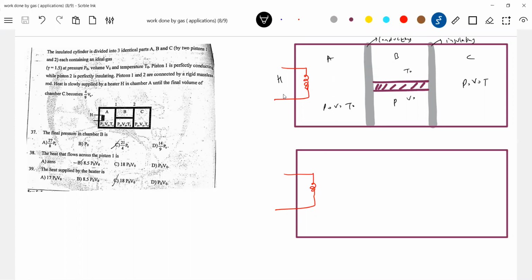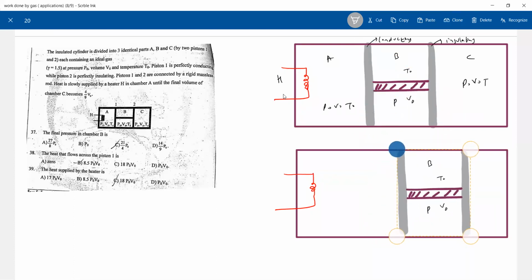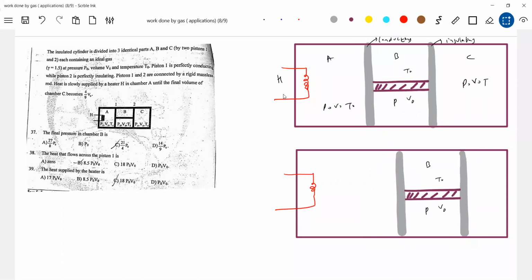So it will become less, no? What will happen to the volume of chamber B? Will it be the same V naught, or more or less? It should be the same, no? So therefore the total setup is what I should move. Is that okay? Why is it so? Pistons 1 and 2 are connected by a rigid massless rod.